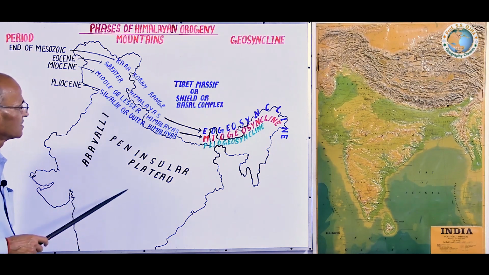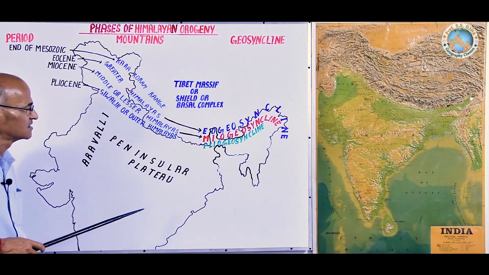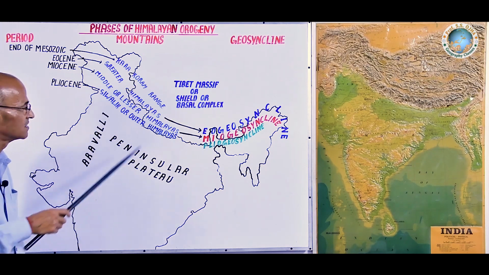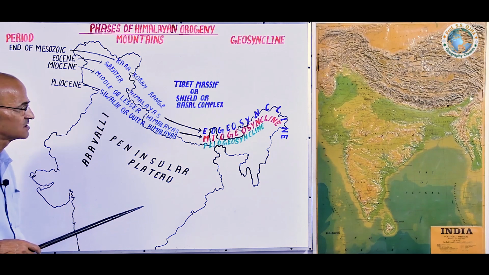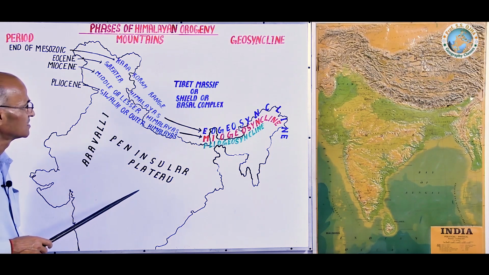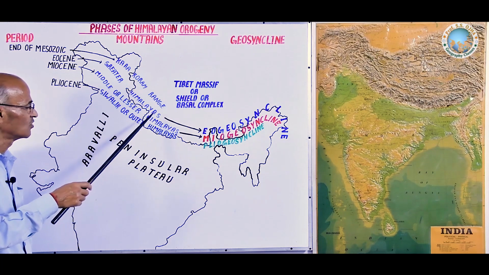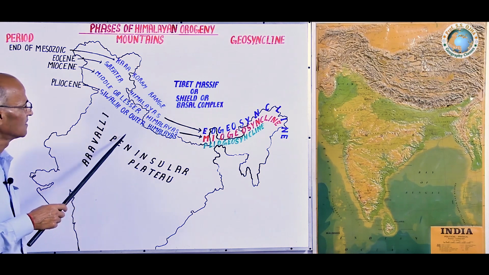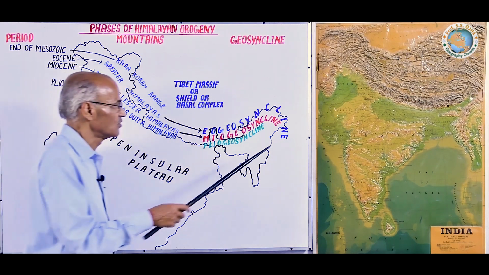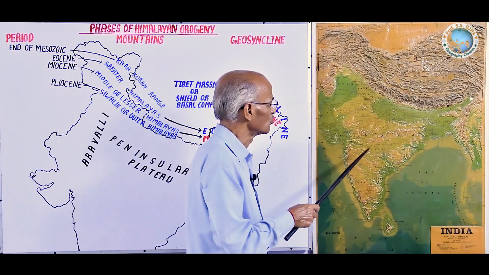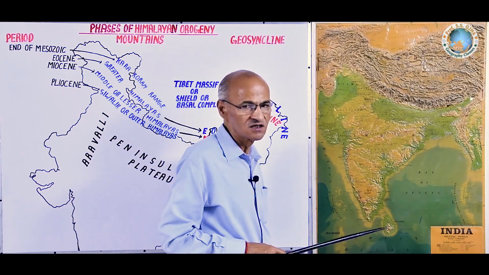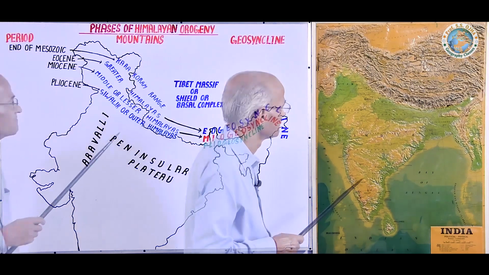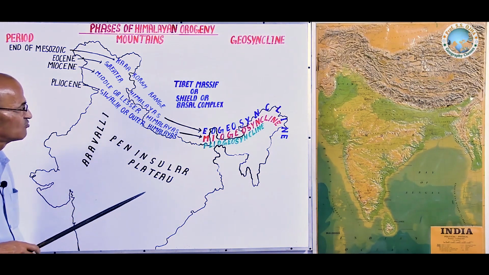Due to tectonic forces, its northern parts submerged in the Tethys geosyncline, wherein sufficient sediment was deposited by the rivers and rainwater from Tibet Plateau and from the Indian Peninsular Plateau. When the northern margin of Peninsular Plateau exerted force on the sediment of this Tethys geosyncline, these 3 folded mountains came into existence. Here there are 3 mountain ranges.